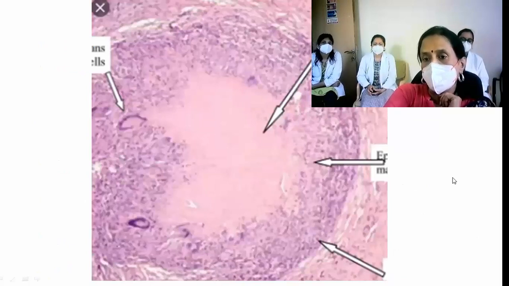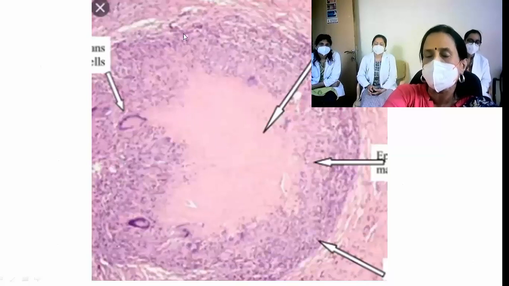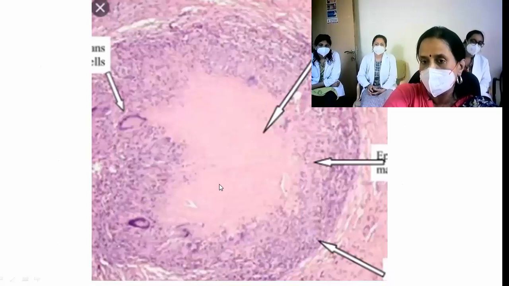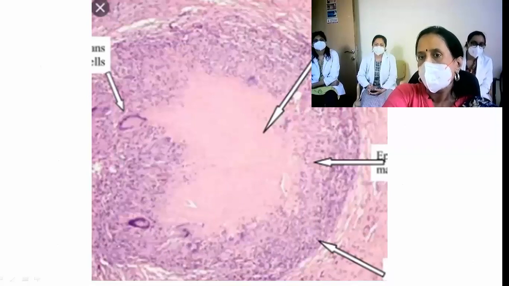So what type of granuloma do you see here? Caseating granuloma. So when we say caseating granuloma, what comes to your mind? Tuberculosis. So let us see. This is the central area of caseation, and we've shown you how caseation appears. Then it is surrounded by epithelioid cells, all this lighter zone is epithelioid cells. They fuse to form giant cells, and then there is a rim of lymphocytes, and then fibrosis.